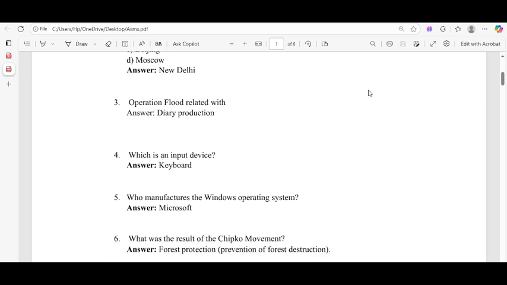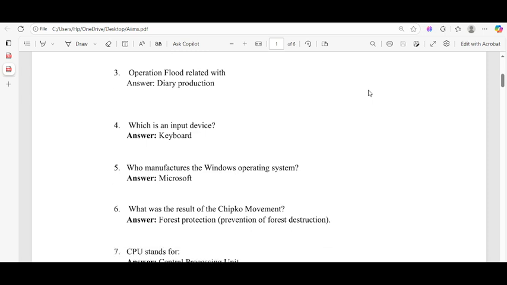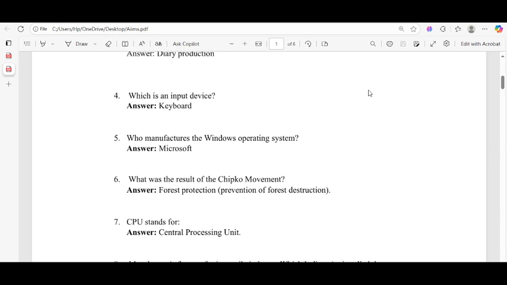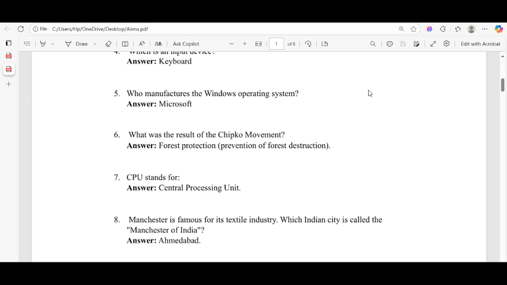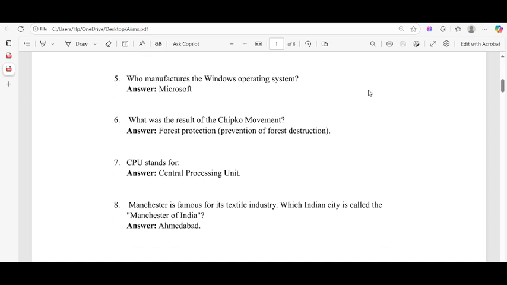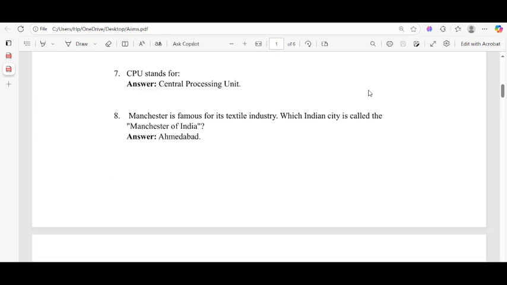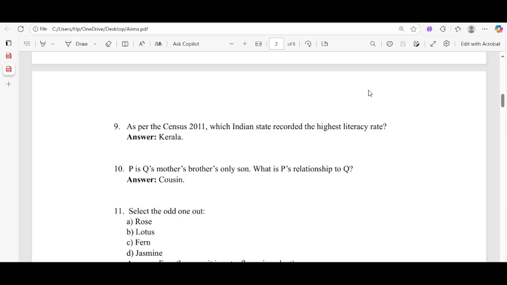Which is the input device? Keyboard, that is used as an input device. And fifth, who manufactures the Windows operating system? That is Microsoft. And what was the result of the Chipko movement? Forest protection, prevention of tree destruction. And CPU stands for central processing unit, and Manchester is the city called Ahmedabad. And as per the census in 2011, which Indian state recorded the highest literacy rate?